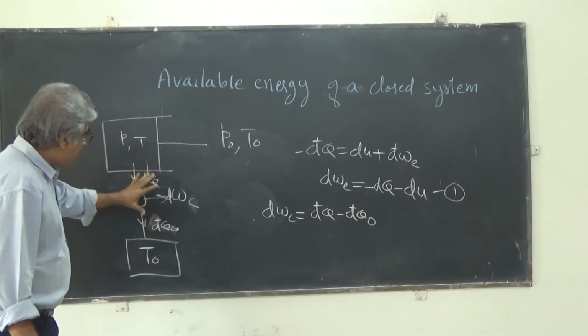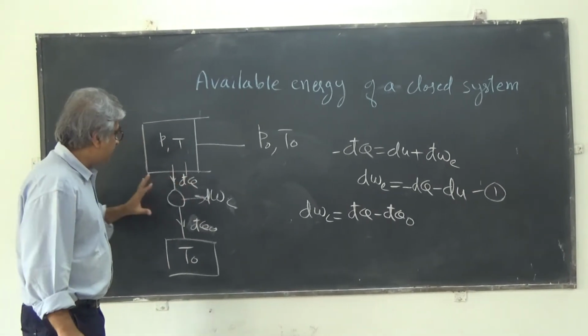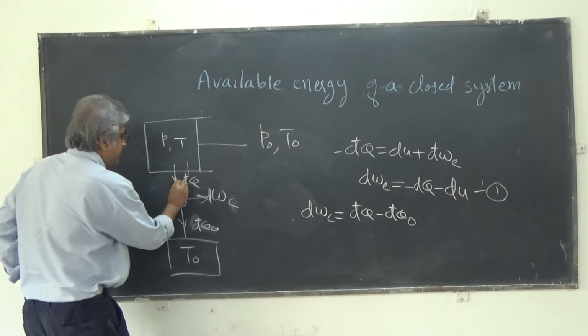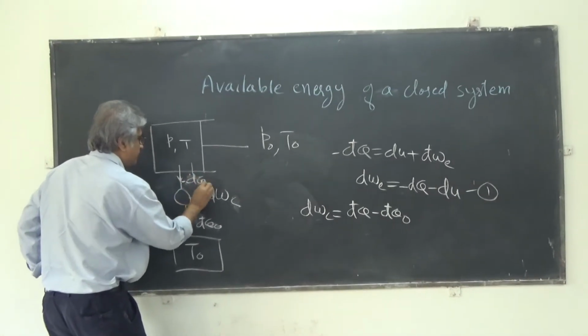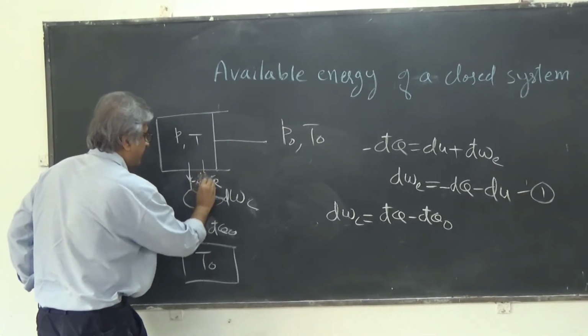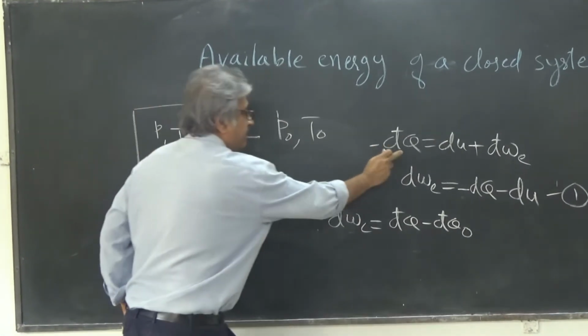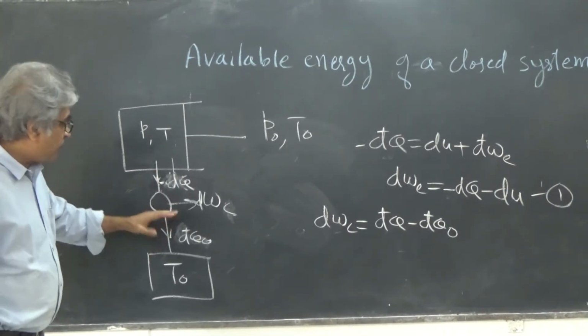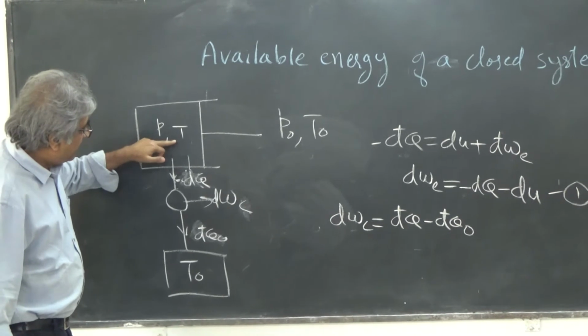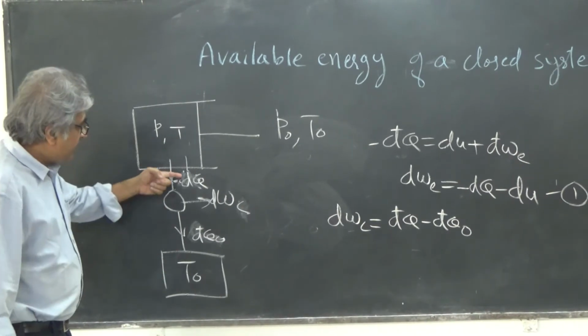Now see, this is a Carnot engine, and here also this is heat rejected by the system, so it is minus dQ, as we have considered here. The Carnot engine is operating between T and T naught, and the heat transfer is dQ.